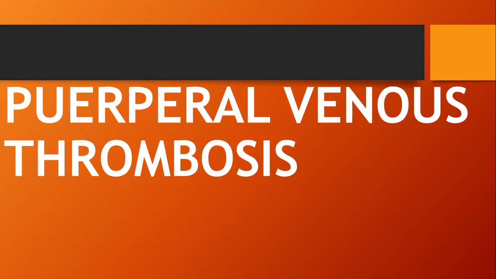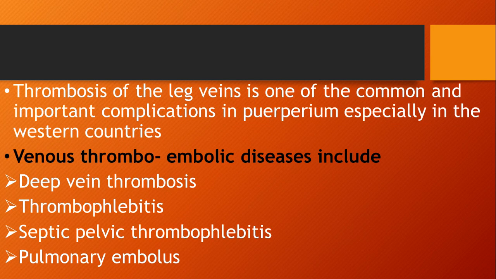The next is puerperal venous thrombosis. So what is puerperal venous thrombosis? Thrombosis of the leg vein is one of the common and important complications in the puerperium, especially in the western countries. For early identification of thrombotic complications in the legs, we can check the Homan sign. We tightly hold the calf muscles and make a complete flexion of the leg. If pain is there in the calf muscles, the Homan sign is positive, and if no pain is there, the mother is not at risk of venous thrombosis formation. The Homan sign is negative.